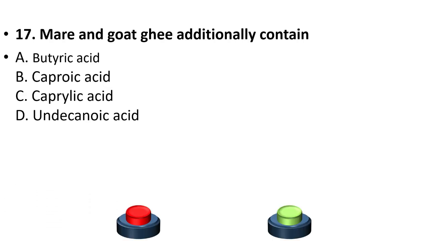17th question, mare and goat ghee additionally contain butyric acid, caproic acid, caprylic acid, and decanoic acid. Here the answer is undecanoic acid.